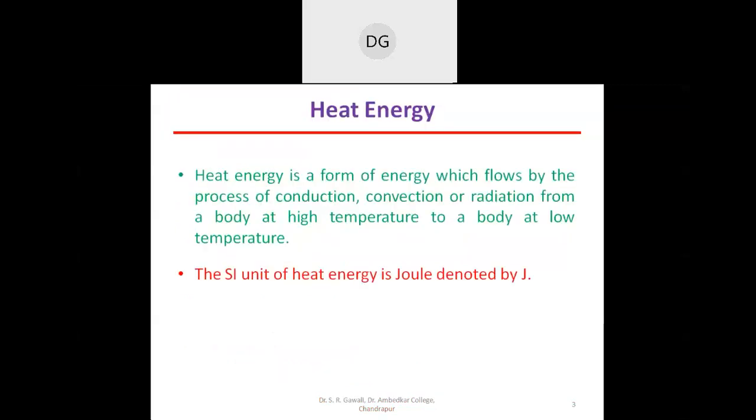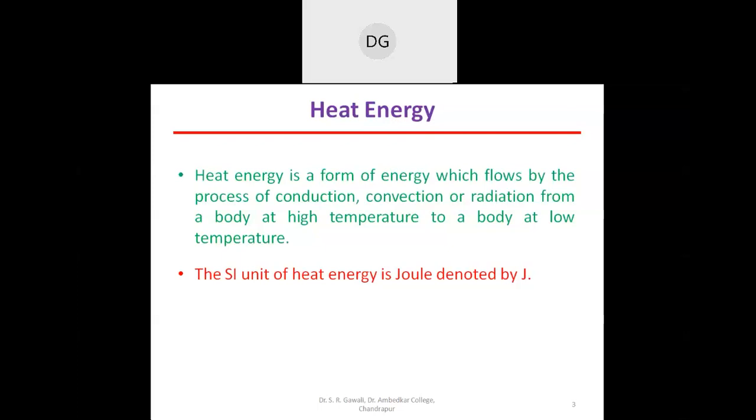So first of all we will see what heat energy is. You have studied heat energy in the lower classes. So what is heat energy? Heat energy is a form of energy which flows by the process of conduction, convection or radiation from a body at high temperature to a body at low temperature. You have studied all these phenomena, conduction, convection and radiation, in the lower classes. For example, I will give you an example of conduction, how heat is transferred from one place to another place in a body.